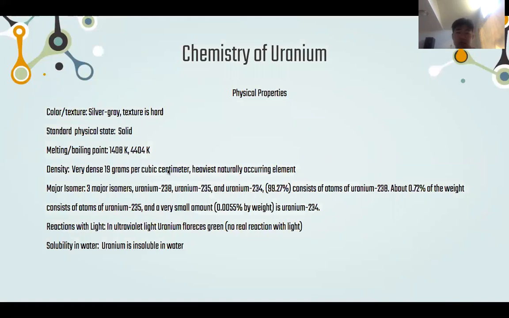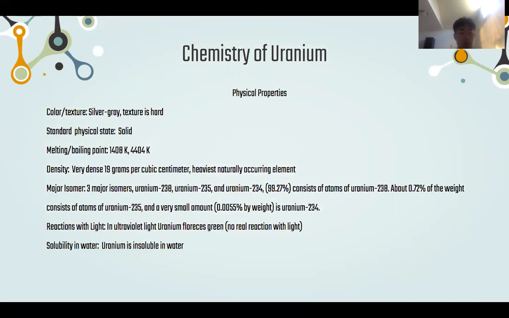So the chemistry of uranium, the physical properties. The color/texture is silver gray and is hard. The standard physical state is solid. The melting/boiling point is 1408 Kelvin and 4404 Kelvin. And the density is very dense with 19 grams per cubic centimeter, and it is the heaviest naturally occurring element. It has three major isotopes: uranium-238, uranium-235, and uranium-234.